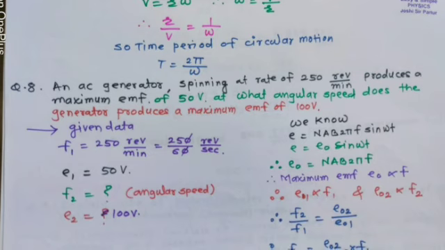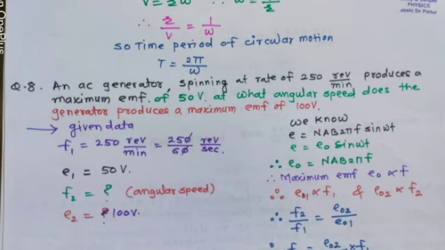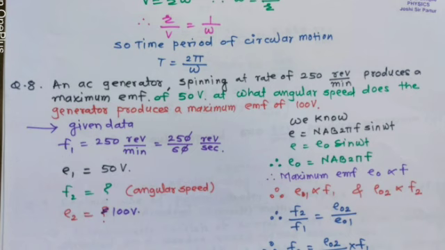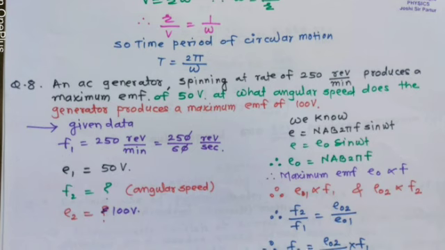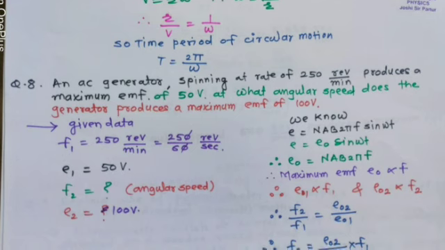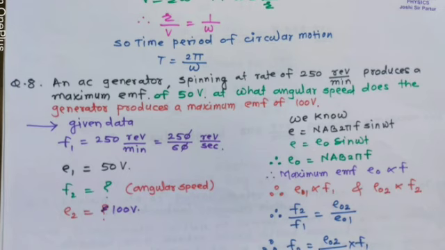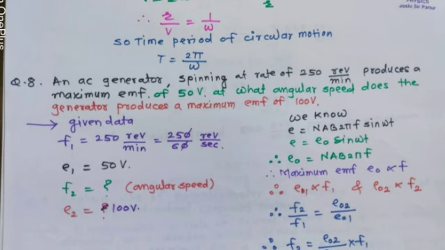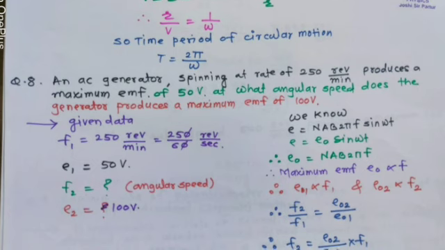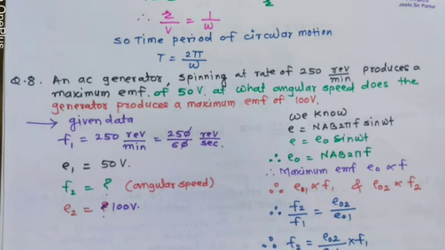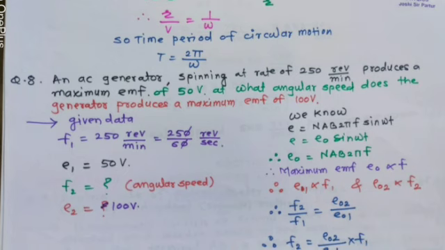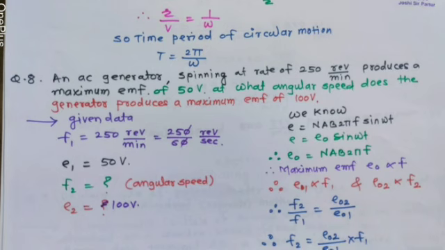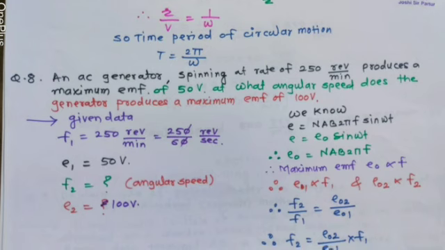Here, spinning at the rate of means frequency is given. Frequency F1 is equal to 250 revolution per minute, which is equal to 250 upon 60 revolution per second. So 0 get cancelled. So F1 is equal to 25 upon 6 hertz or revolution per second. E1 maximum EMF, we can write E1 is 50 volt. So we can find frequency.